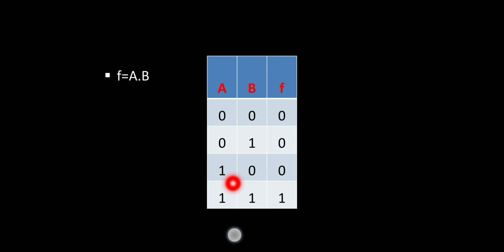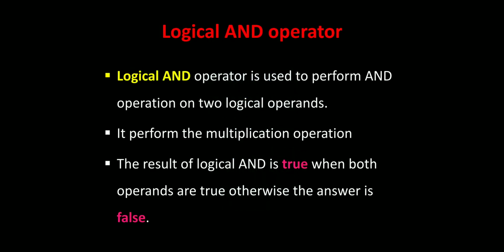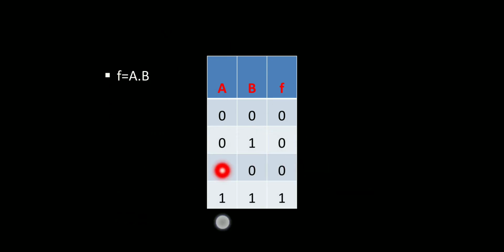And again 1 and 1, the result is 1. It means the result of logical AND is true when both operands are true, otherwise the answer is false. 1 indicates true, 0 indicates false. ಇದು ಆ್ಯಂಡ್ ಆಪ್ರೇಷನ್ಸ್ ಬಗ್ಗೆ.